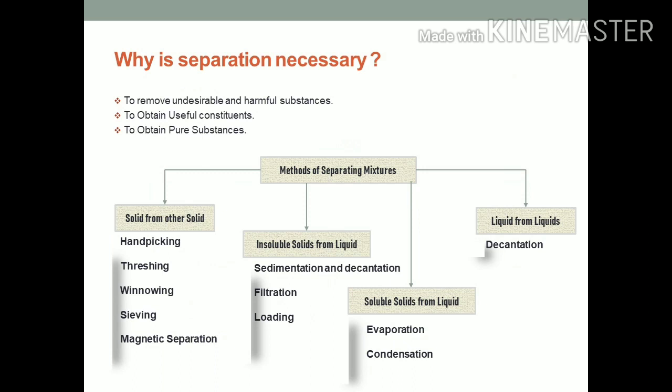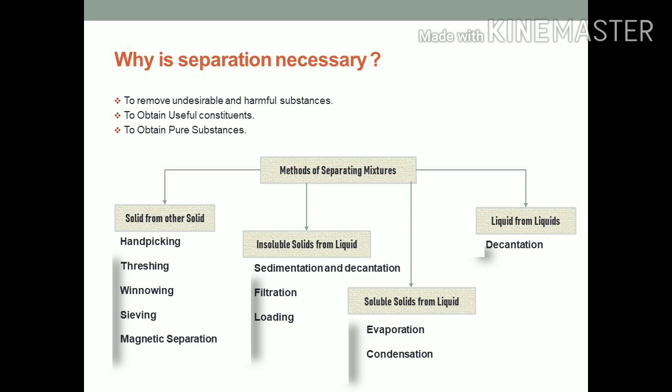In this slide, we will understand why separation is necessary. Separation is necessary to remove undesirable and harmful substances. For example, the water supplied to your home is cleaned and treated by municipal authorities. It is further cleaned and disinfected by water filters used at home to protect ourselves from various diseases. Next example: air is a mixture of many substances such as gases, smoke, and other dust particles. The human body requires only oxygen for respiration, so our body separates the oxygen present inside the air.